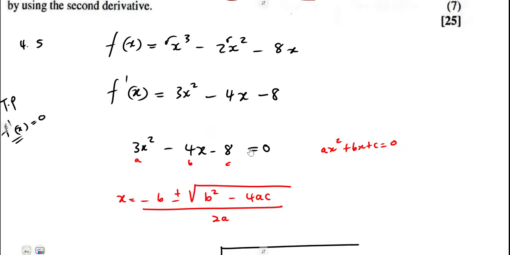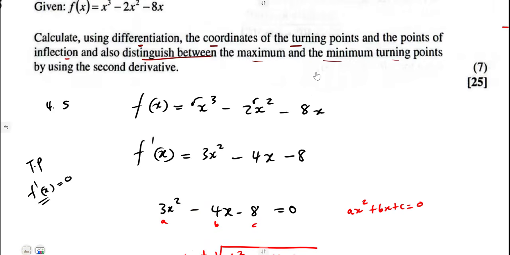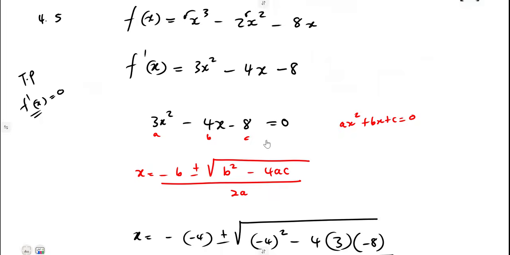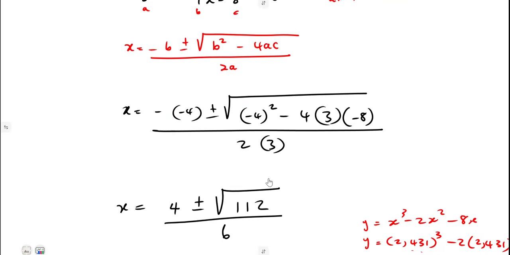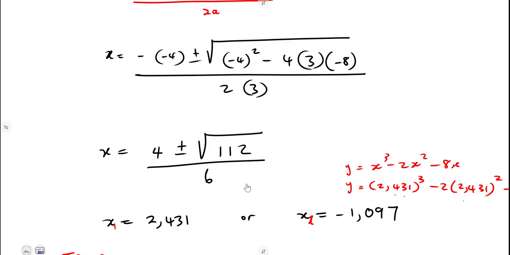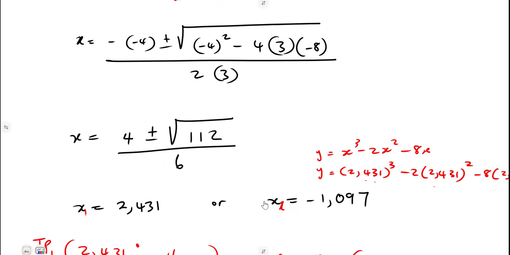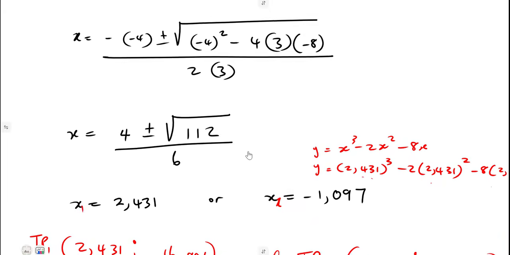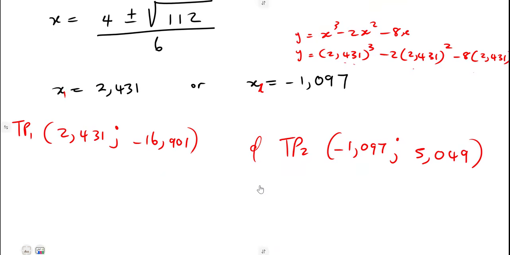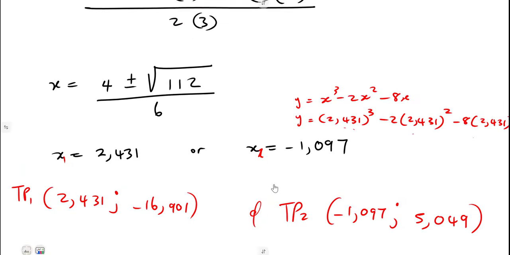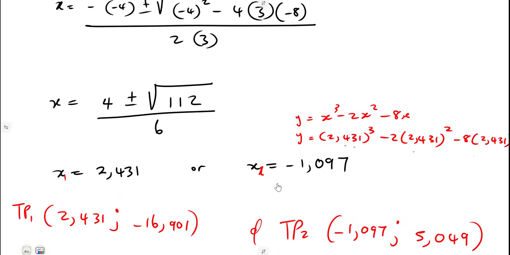And we are going to need the point of inflection and to distinguish. So before we look into the point of inflection, let us distinguish our turning points. How do we distinguish our turning points? In order for you to distinguish this, you are going to need the second derivative.